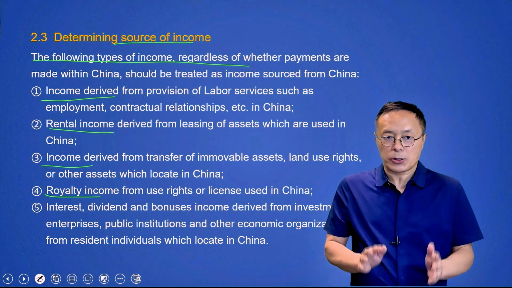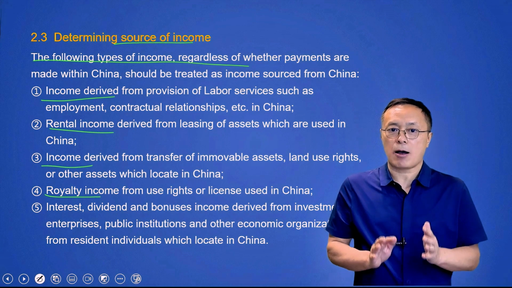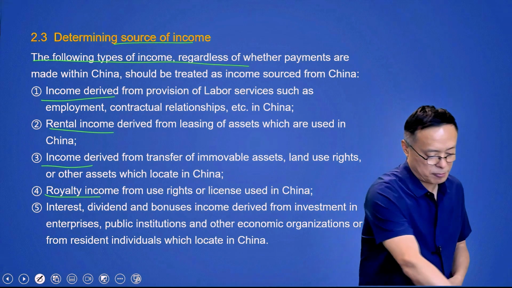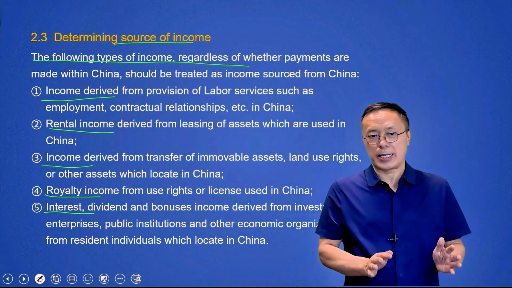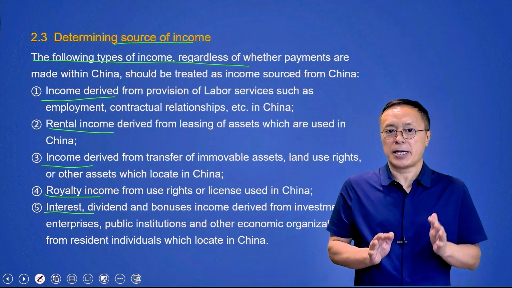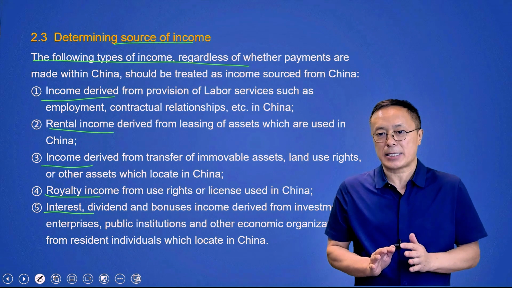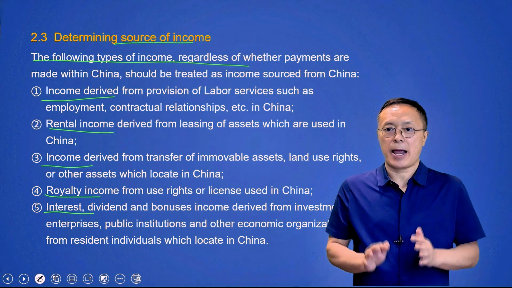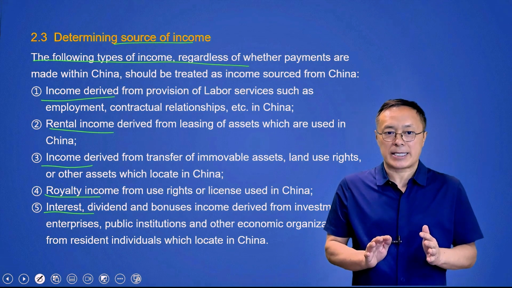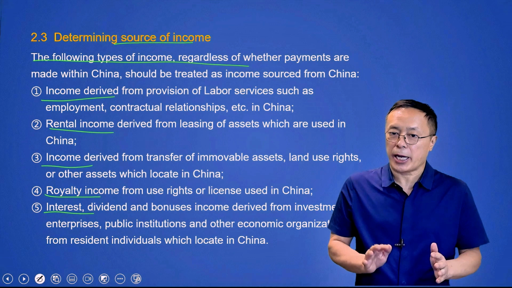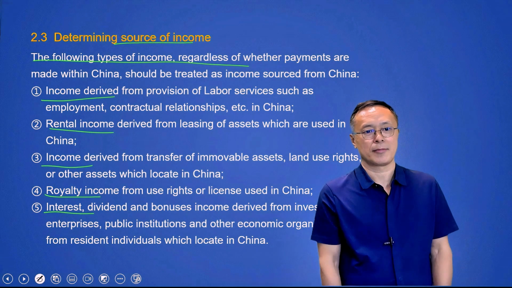Number 4. Royalty income from use rights or licenses used in China. Number 5. Interest, dividend, and bonus income derived from investment in enterprises, public institutions, and other economic organizations, or from resident individuals which are located in China.